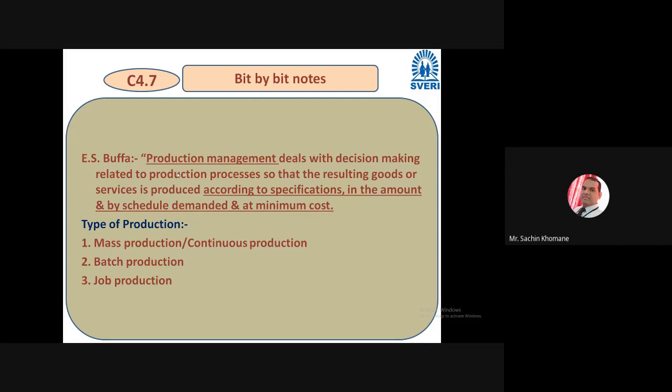So production management involves decision making related to the production process. Why should that decision making be there? Goods and services should be produced, especially according to the specification and the customer requirement, and within cost, and they should be available when the customer demands them. That overall concept is called production management, according to ES Bupa. Getting it? I hope you got the concept. Very simple concept.